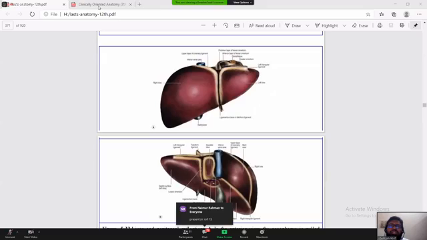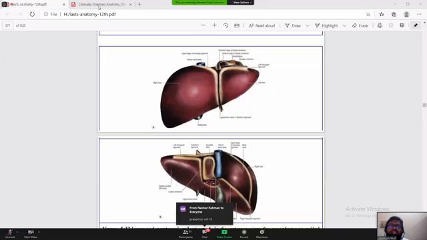Vishram Singh is a very nice book, but you have to understand these things with the help of other books, and you will understand these figures when you go through the details, and then you will be able to correlate in your practical life. So you can see, as I've told you, this is the middle hepatic vein which is making the demarcation line.